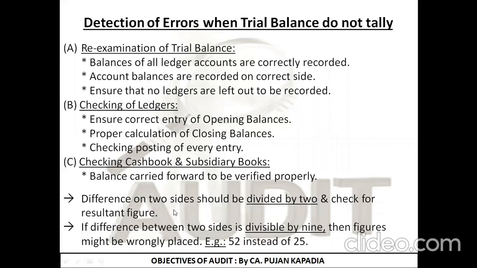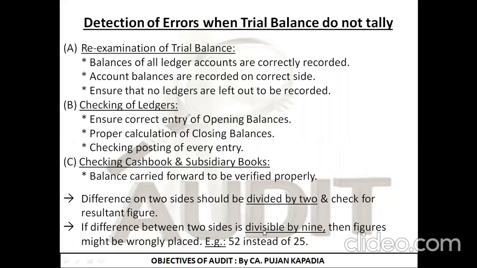Then I gave you two techniques that are just trial and error methods. If there is a difference between the debit side and the credit side, we divide the entire difference by 2 and check for the resultant figure. For example, if there is a difference of 50,000, I divide 50,000 by 2, so the answer is 25,000. Now I am going to look for an entry whose amount is 25,000.